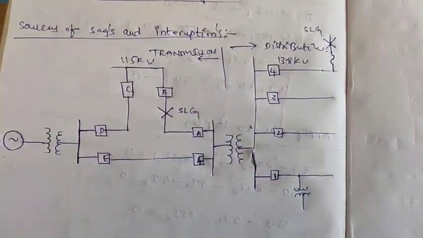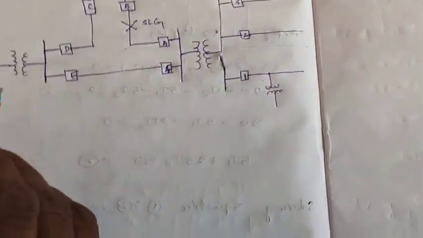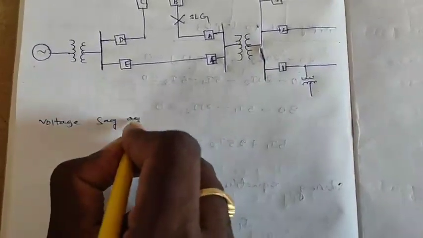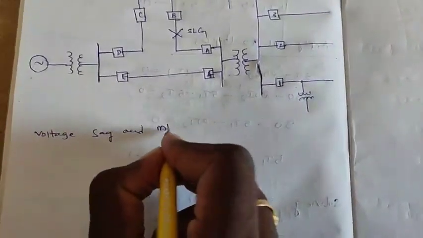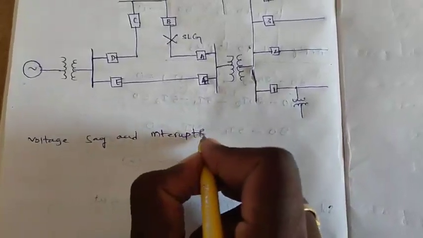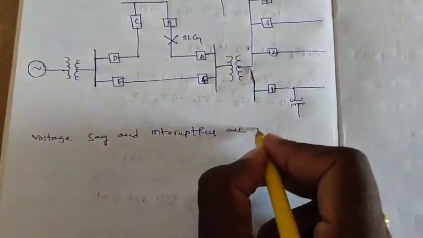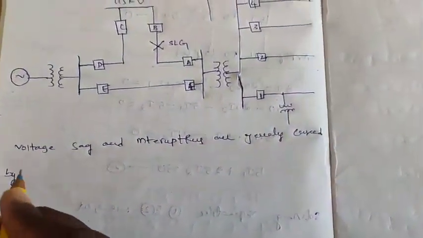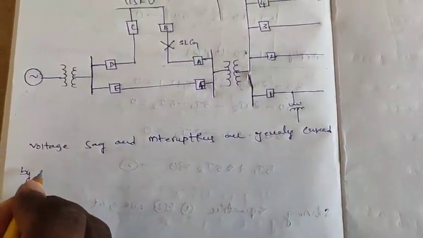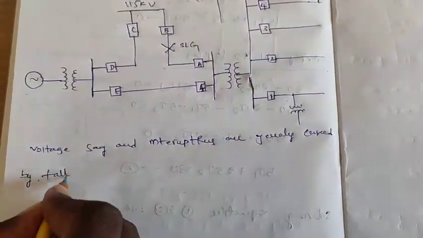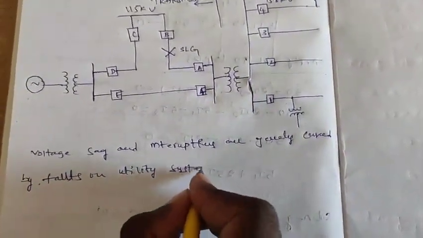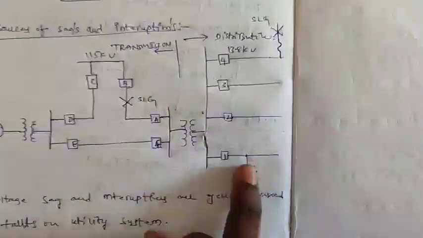So what is the reason for voltage sags and interruptions? Voltage sags and interruptions are generally caused by system faults, that is, faults on the utility system. So you can see here the fault on the customer circuit breaker.